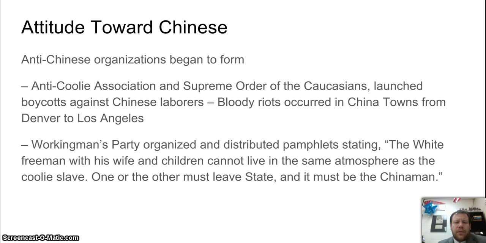And the idea was that the white freeman and his wife and children can't live in the same atmosphere as a coolie slave, so interracial relationships were not seen as appropriate. That goes up through the 1960s and 70s, especially out in California. Even Bruce Lee, the very famous kung fu artist who had Chinese heritage, married a Caucasian woman. There were some issues in the Chinese community with that. There were some questions about how he could marry a woman who wasn't Chinese.